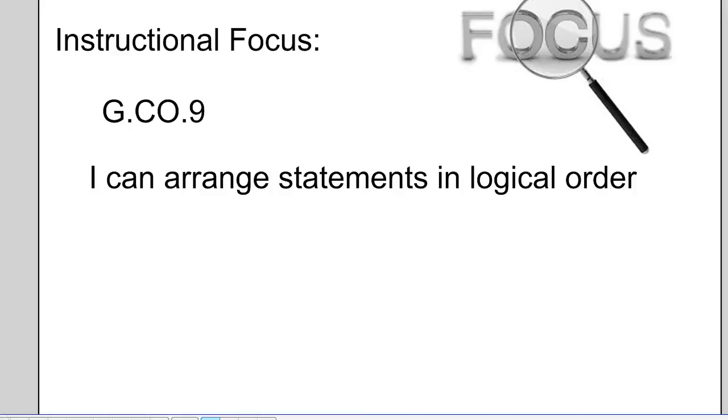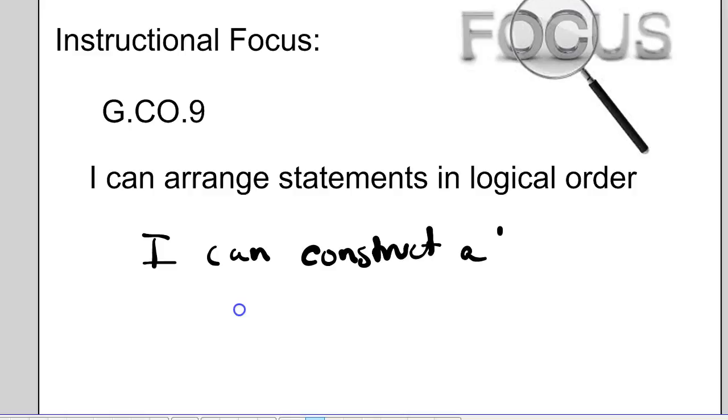All right, here is our instructional focus for today. We're still in GCO9. We are beginning proofs. And in order for us to do proofs, we have to be able to arrange statements in logical order. Please write this down: I can arrange statements in logical order. You are also doing this: I can construct a logic chain. And I would like to bet $1 million that all of you have seen a logic chain. So I can construct a logic chain. I can arrange statements in logical order.